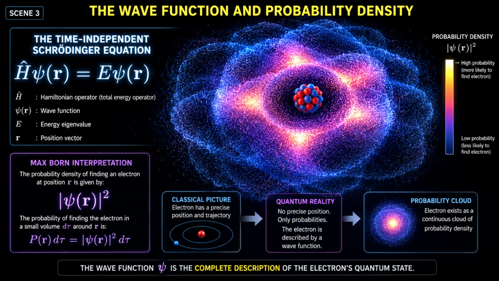Instead, the Max Born interpretation states that the absolute square of the wave function, written as absolute value of psi squared, represents the true probability density. This value tells us the exact probability of finding an electron within a specific region of space around the nucleus. This probability density replaces the classical concept of a precise position, turning an unresolvable localized particle into an incredibly elegant, mathematically continuous cloud of probability.